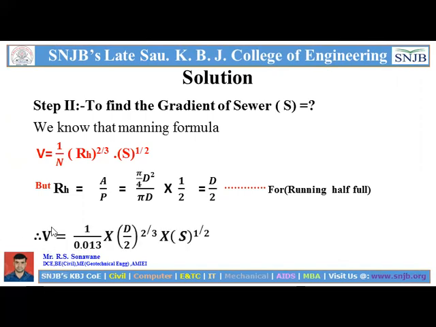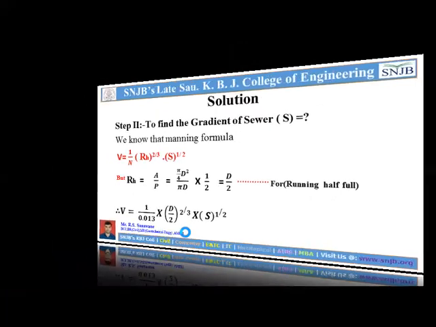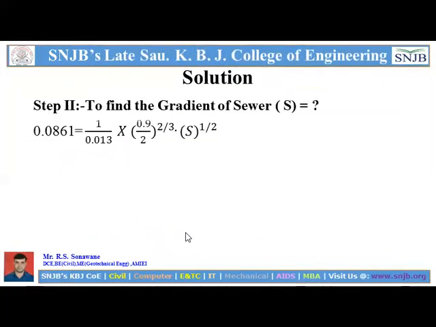So we know the formula V equals 1 upon N, where N is given as 0.013 in the numerical example, that is the N constant, into under bracket D, the diameter of sewer, divided by 2. So as per this condition, we get D by 2 raised to 2 by 3 into S, the gradient of that sewer, raised to 1 by 2. So put all the values in the given formula in terms of S, and we have to find out this S. So for finding S, S raised to 1 by 2 equals the value we get after solving this mathematical equation.